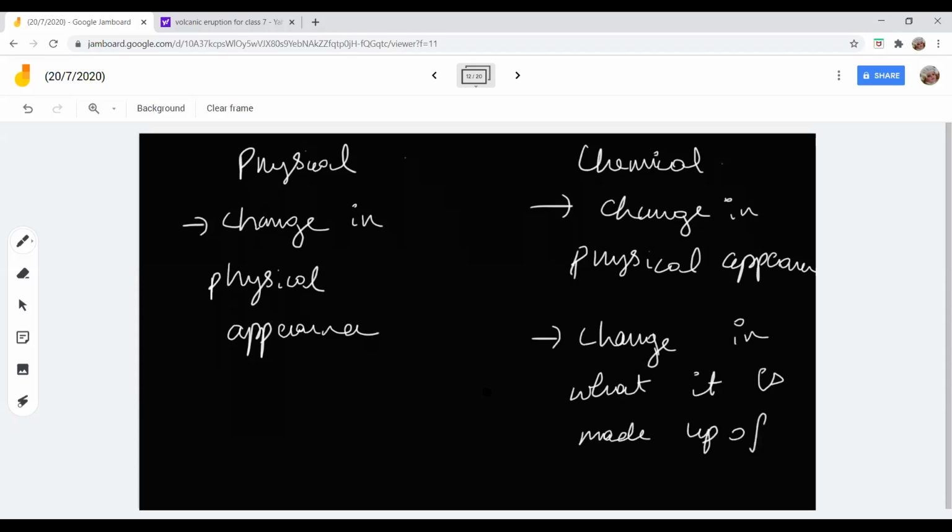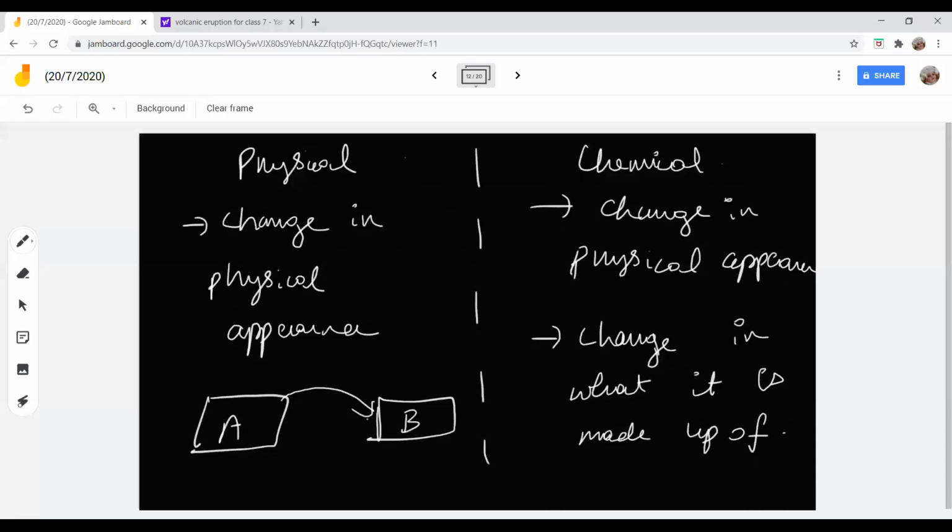You all understand, students? Ma'am, I don't understand the last point in chemical change. See, during a chemical change, first you consider a substance called A. The substance A is made up of A particles. Now this is getting converted to a substance called B. Now what is A made up of?